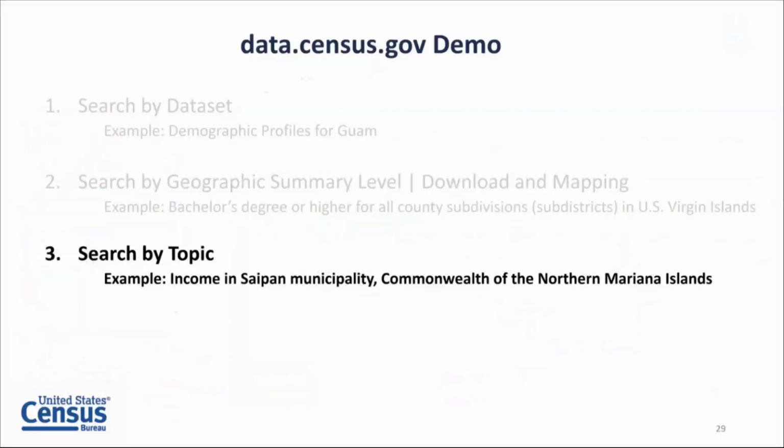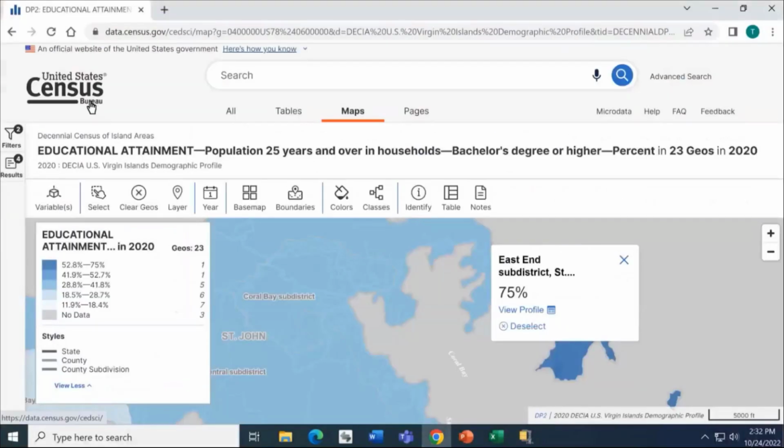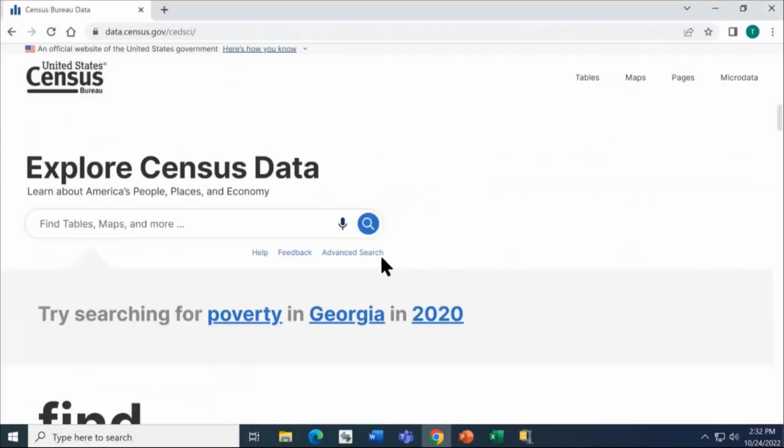And moving on to our last example, wanted to show you more generally how to search by topic filter without having to specify the specific demographic profile. For this example, we'll use income in Saipan municipality in the Commonwealth of the Northern Mariana Islands. Back to the live site, I'll click the U.S. Census logo in the upper left, clear us out, start us fresh, and just like before, we'll use the advanced search.